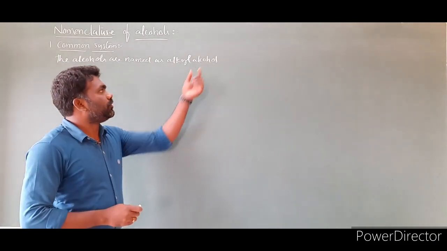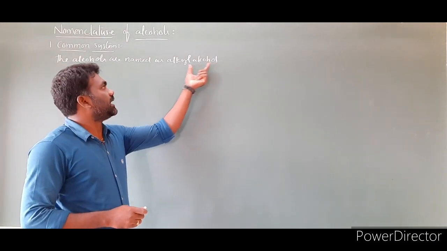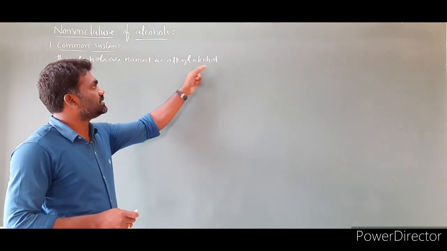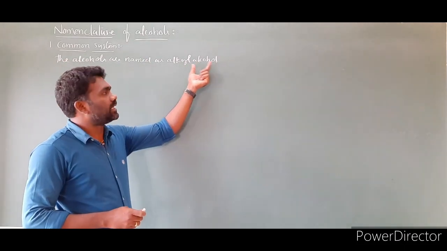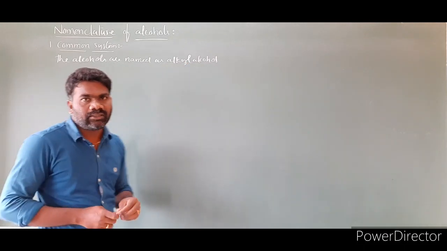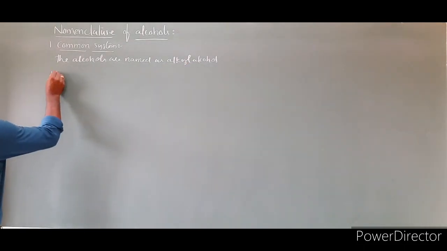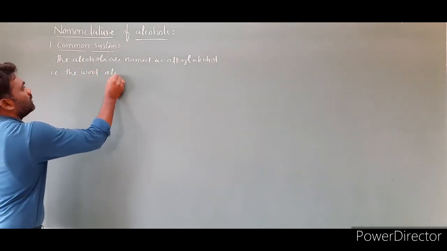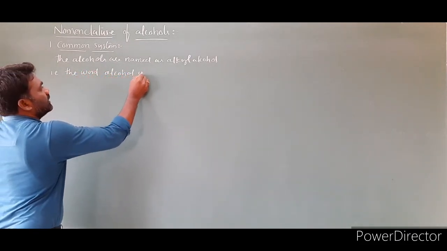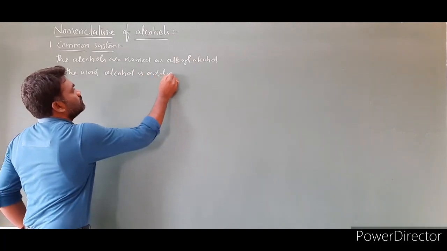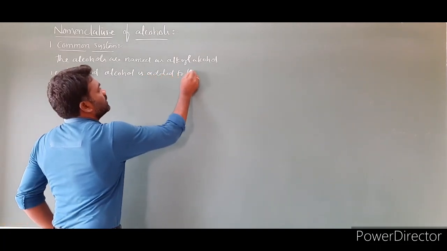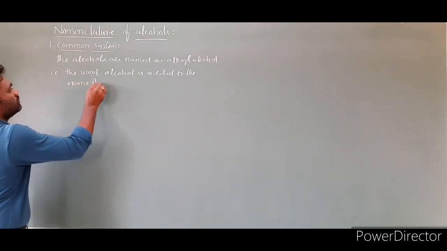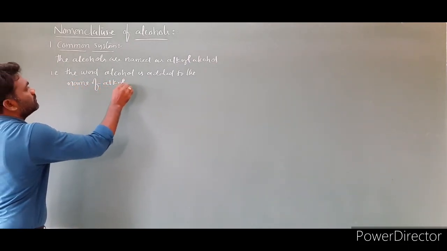The word alcohol is added to the name of the alkyl group. That means the word alcohol is added to the name of the alkyl group.